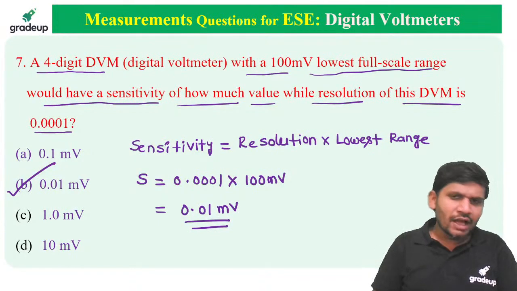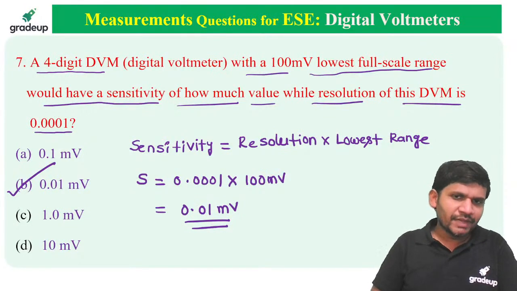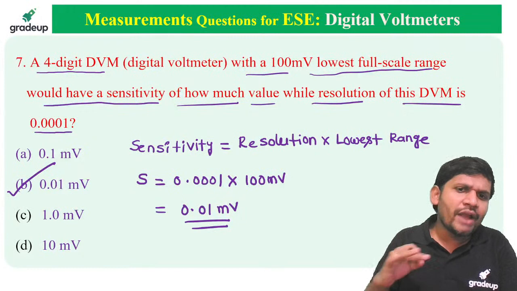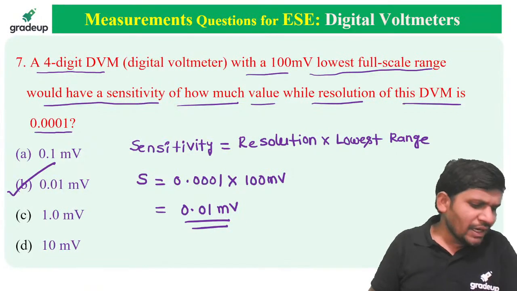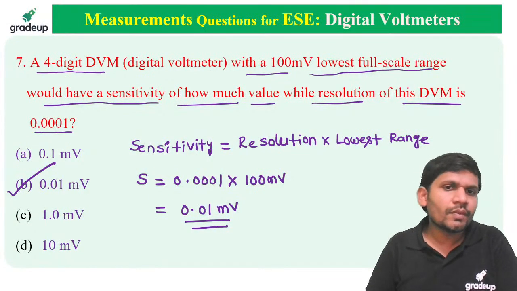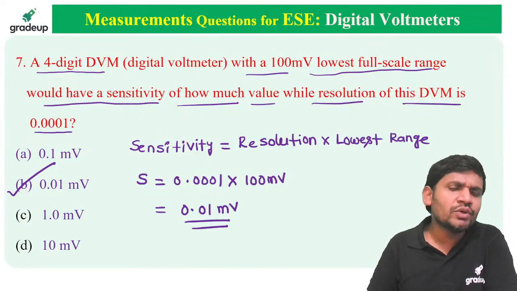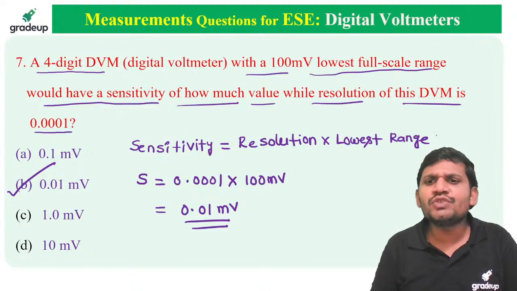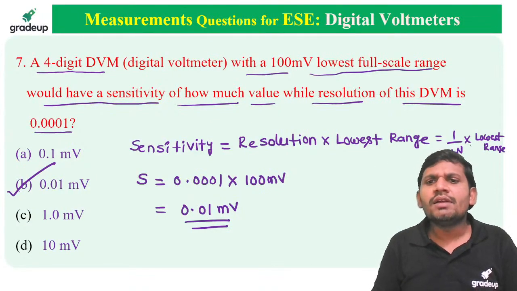Very good, that is also correct: 1 by 10 power 4 into the lowest range. That is 0.01 millivolts we can get, students. Friends, please concentrate. Sensitivity equals resolution into lowest range. You also write this one: 1 by 10 power n into lowest range, where n is the number of digits.